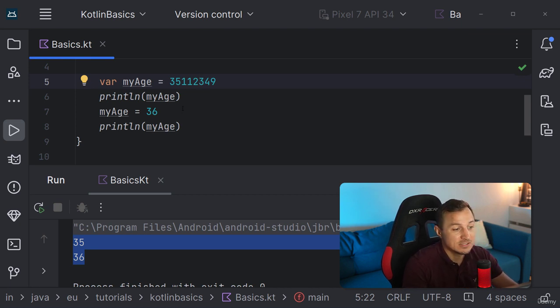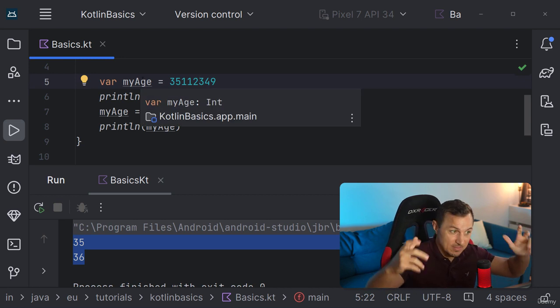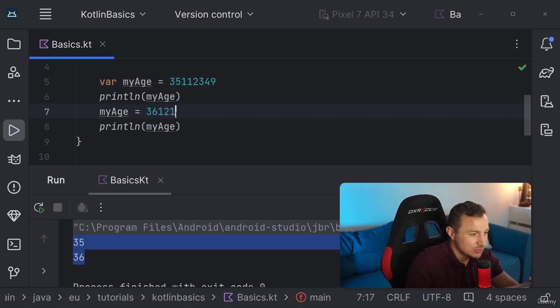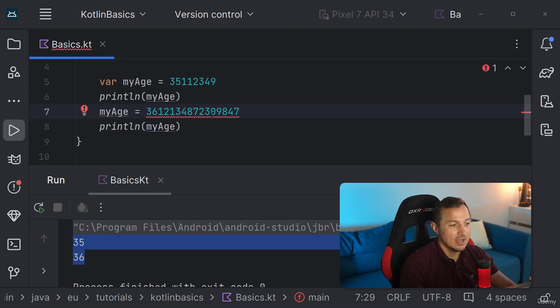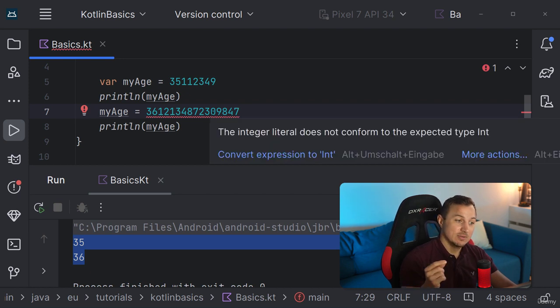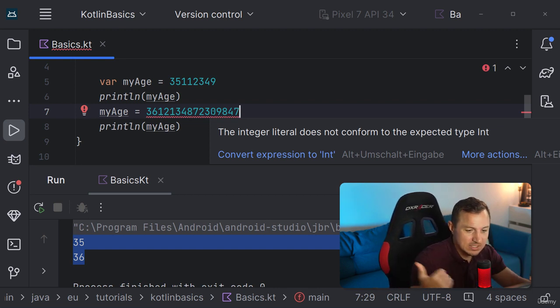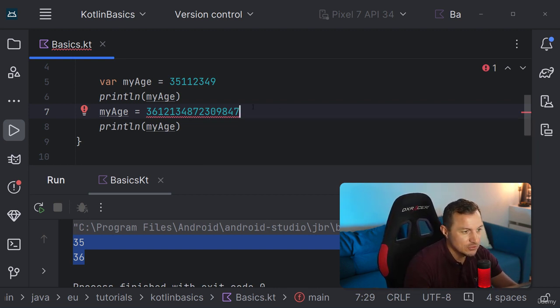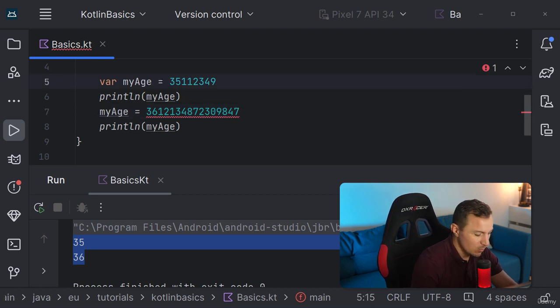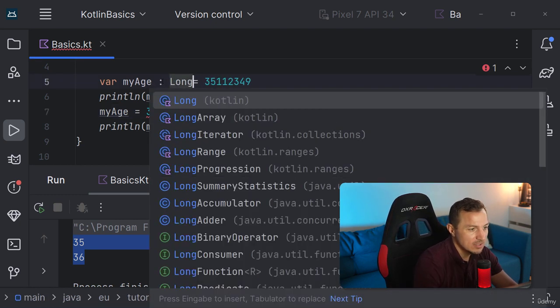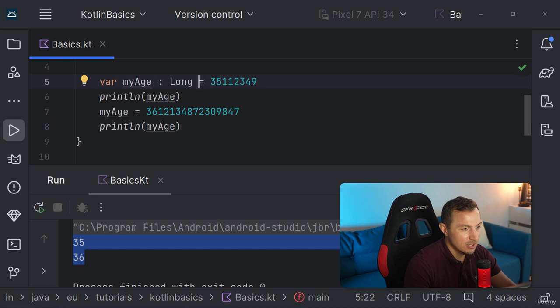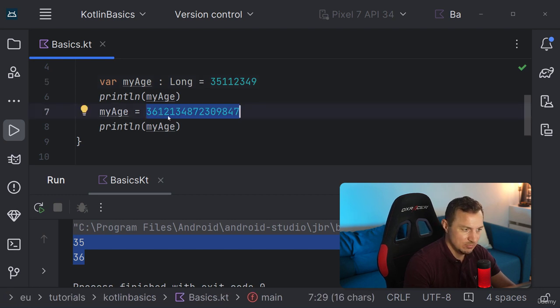Now, the thing is that also means that now my age is fixed as type integer. Now, if I want to use a super long number later, I get an error, because it is an integer now and I cannot store long type data inside of it. All right, so that's for you to just be aware of. Now, if you want to use a long number, you can assign the type long and suddenly this error disappears.